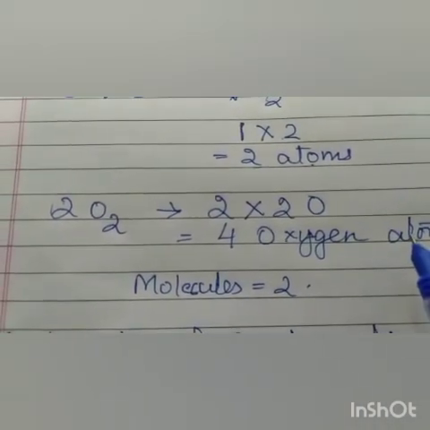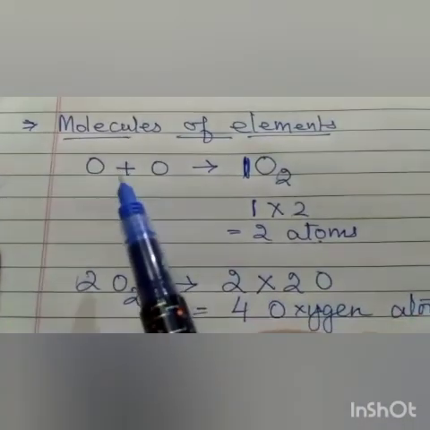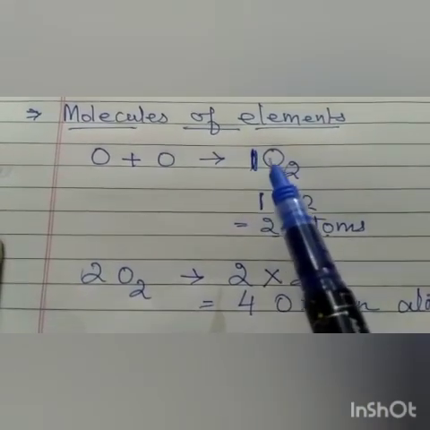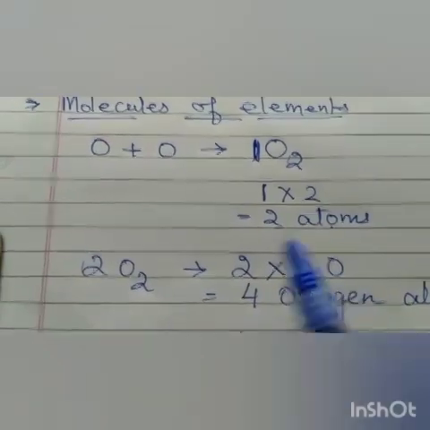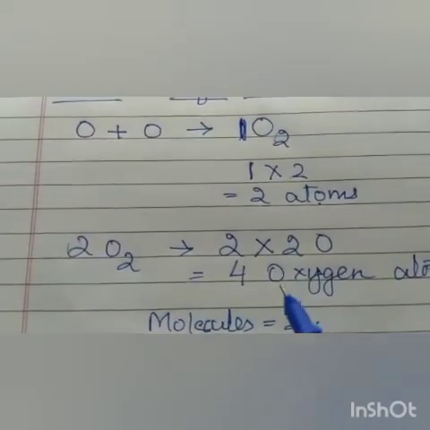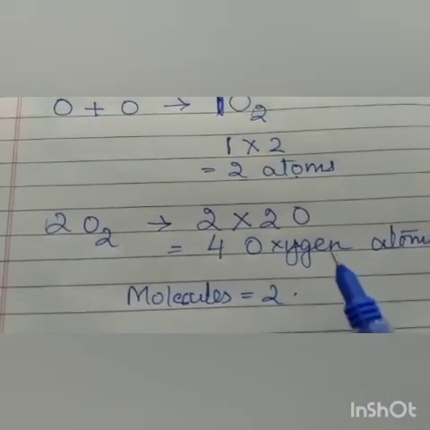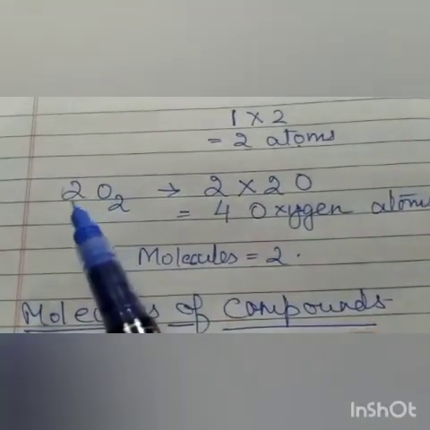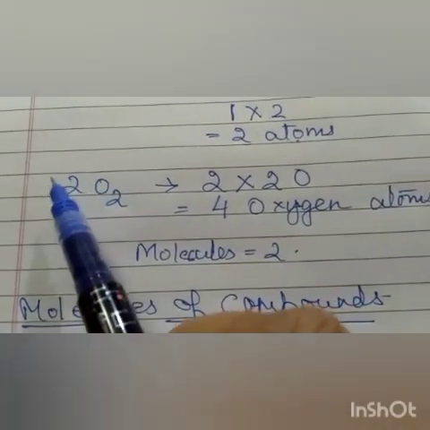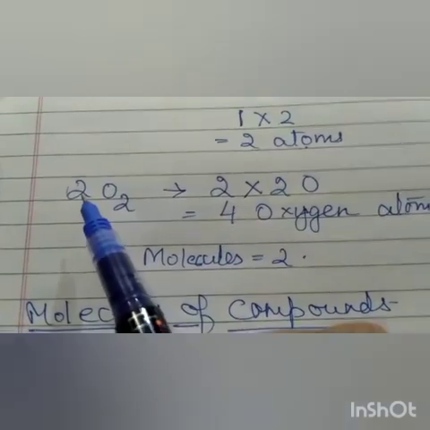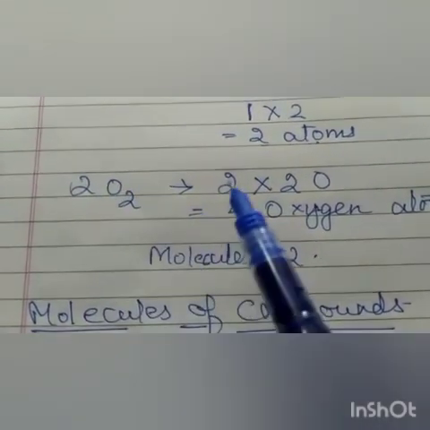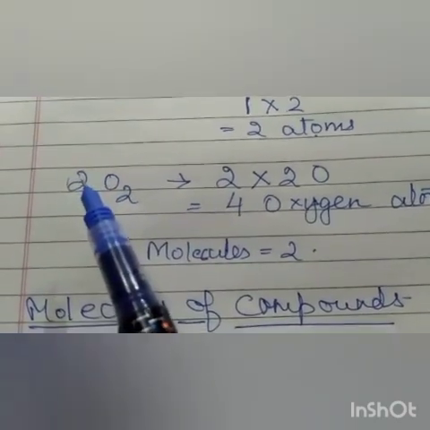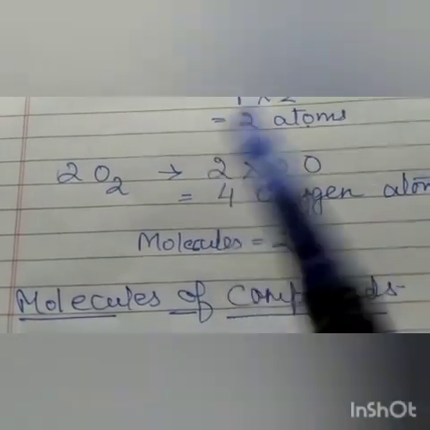And you can even verify like that: in one molecule of oxygen there are 2 atoms, so in 2 molecules of oxygen there are 4 oxygen atoms. So how many molecules are there? There are 2 molecules. In one molecule there are 2 atoms, so in 2 molecules there are 4 atoms. So how will you do it? 2 into 2, that is 4.